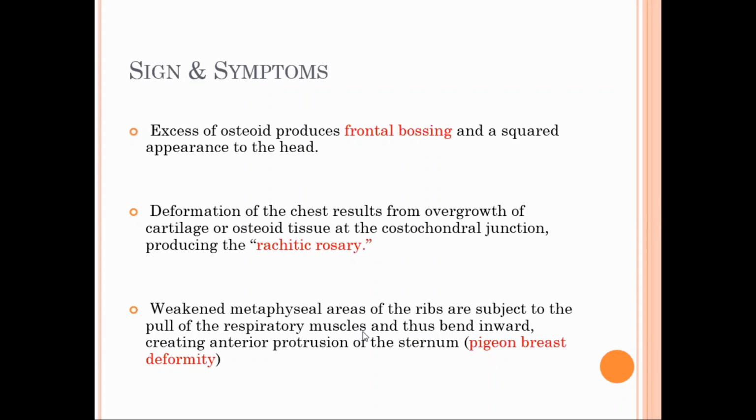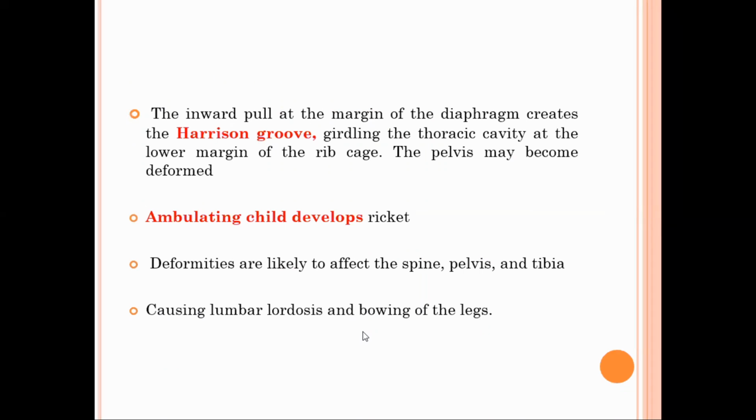It is one of the conditions of chest deformity due to excess of cartilage or osteoid tissue production at the costochondral junction. Similarly, there may be protrusion of the sternum with inward bending of the lower part of the chest. Okay, that is pigeon breast deformity or pectus carinatum. And even the diaphragmatic region may be pushed inward, leading to the formation of Harrison groove.